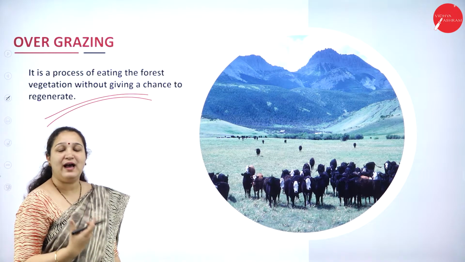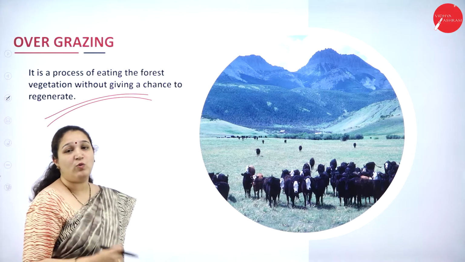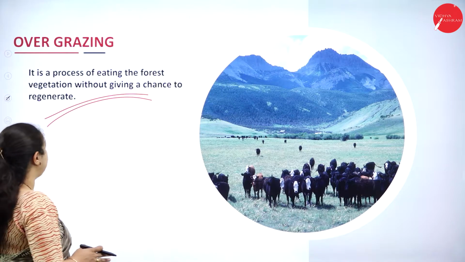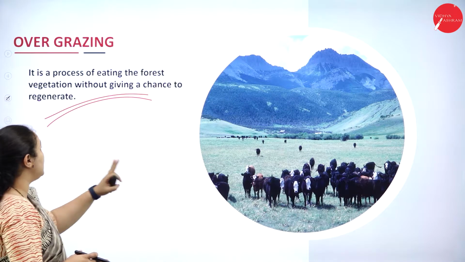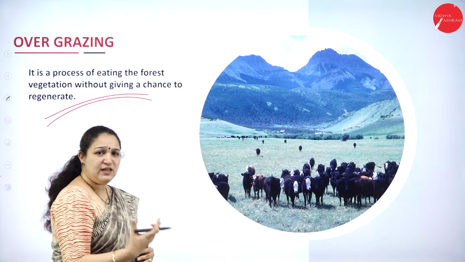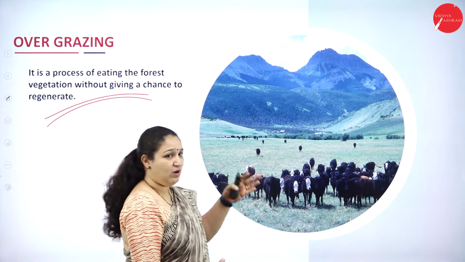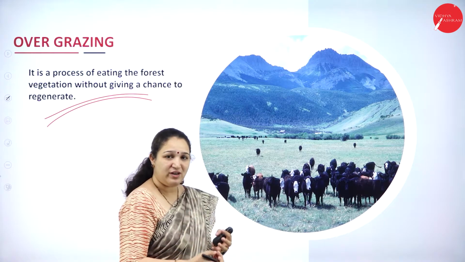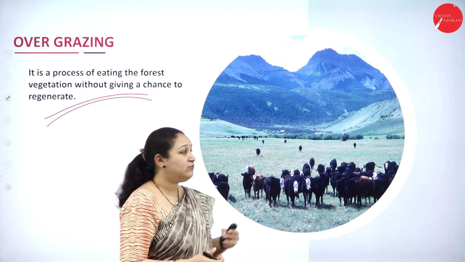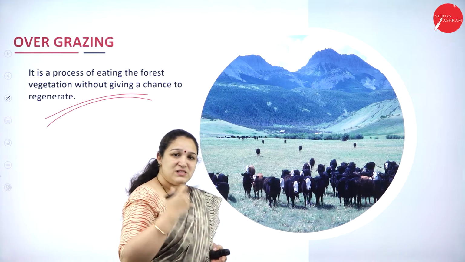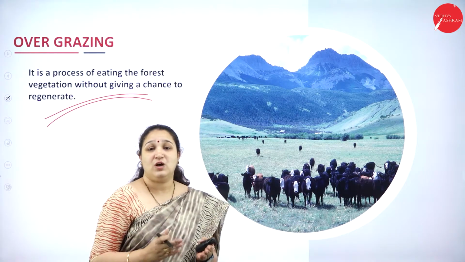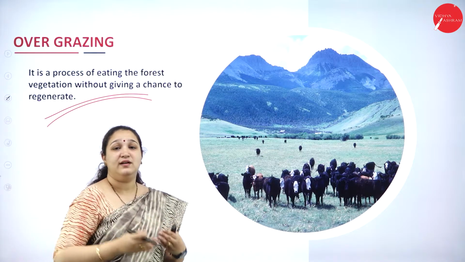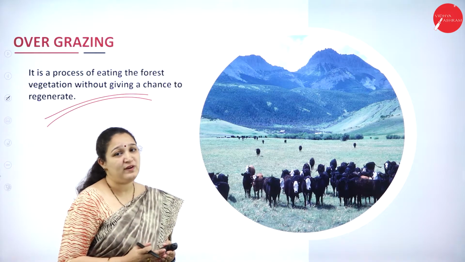Okay. Next is about the different problems which give rise to the food problem, or why do we have the food problem? One is overgrazing. What exactly is overgrazing? It's a process of eating the forest vegetation without giving a chance to regenerate. Continuously there is grazing of animals on the land, and no time is given for the generation of new vegetation. Nothing is allowed to grow really because the animals are continuously grazing on these lands. So this will finally lead to soil erosion and land degradation, and then the desertification process. So we have to prevent this to save ourselves.